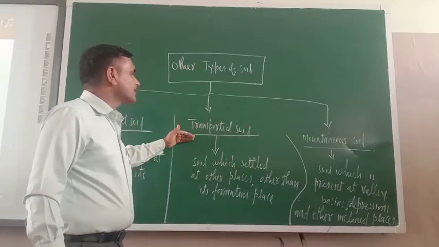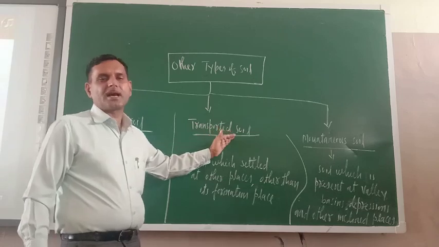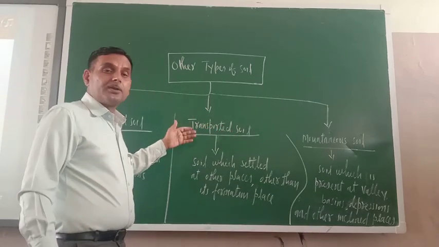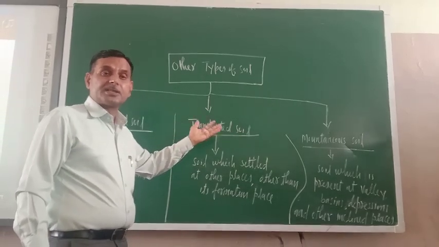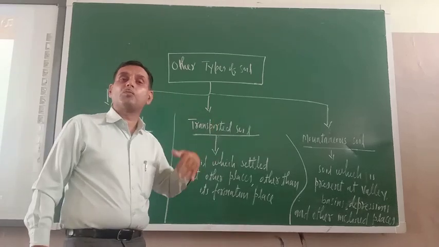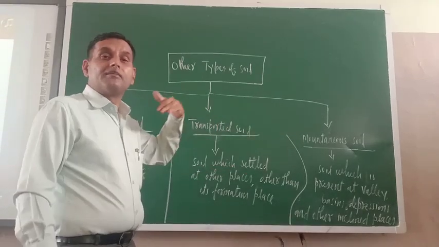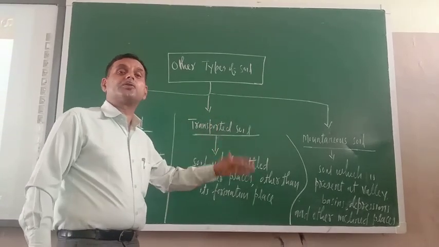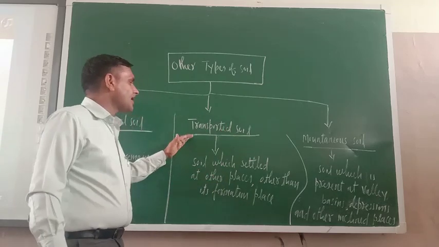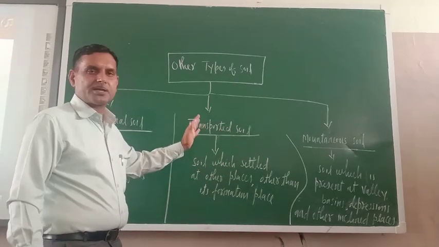Such type of soil is known as transported soil. As its name itself suggests, it is transported from one place to another place, from the place of its birth to another place.